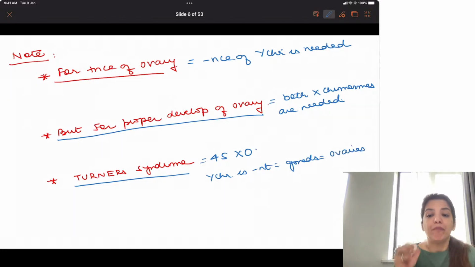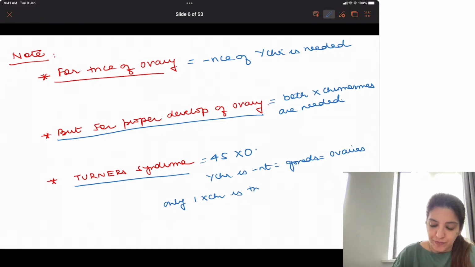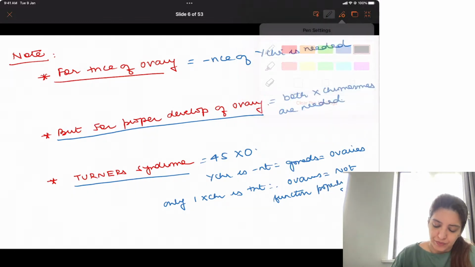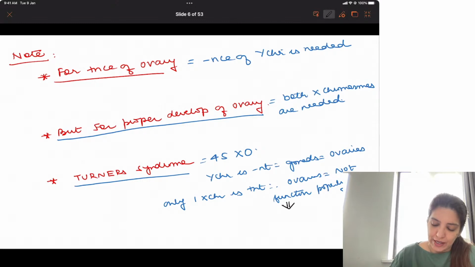But then, because only one X chromosome is present, these ovaries will not function properly. And that is what is called streak gonads. Neither will they function properly, nor will they form properly.